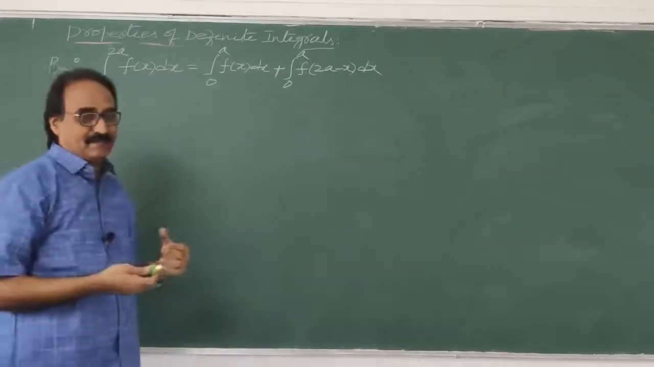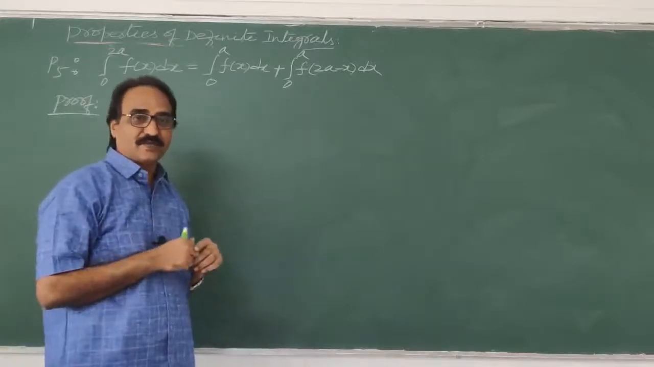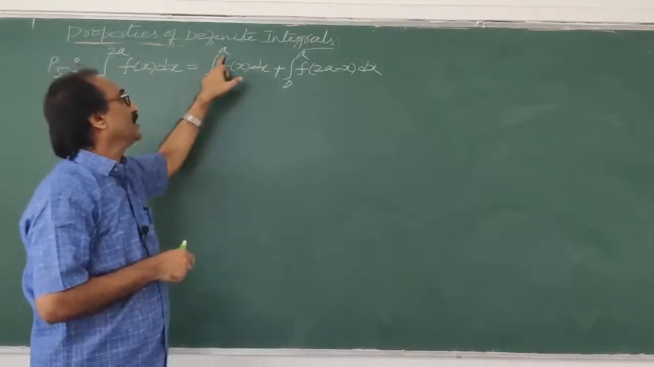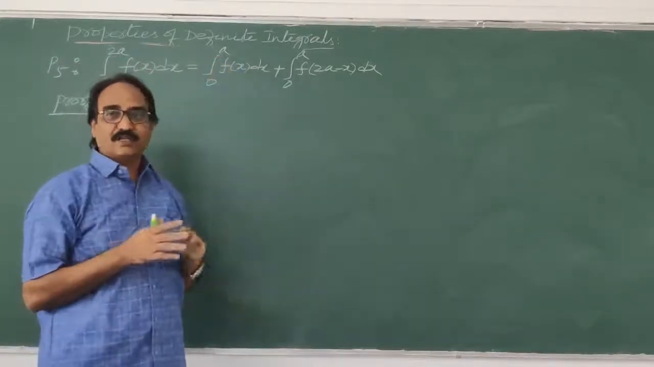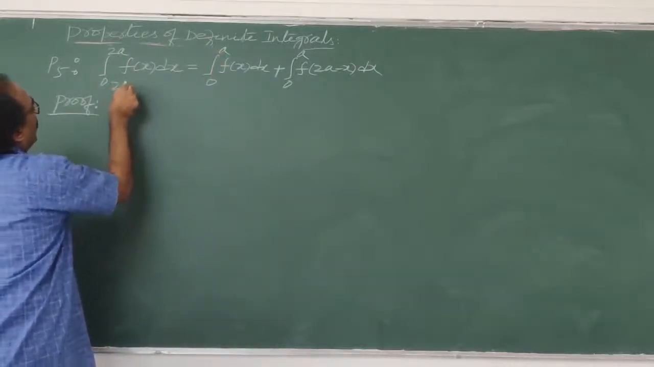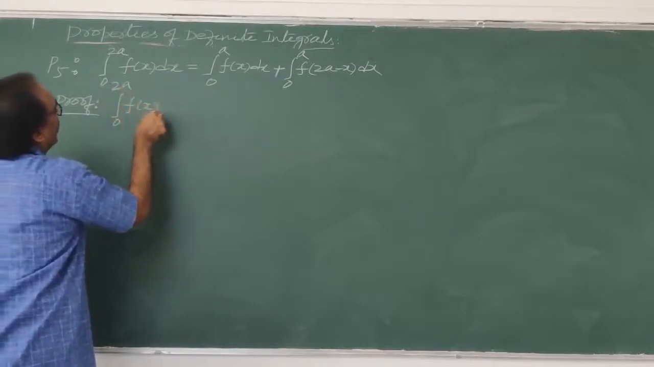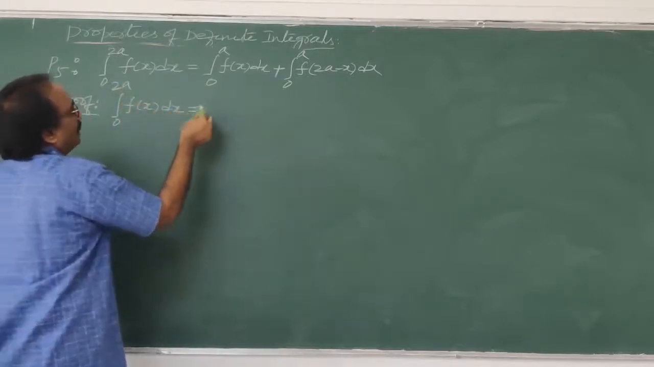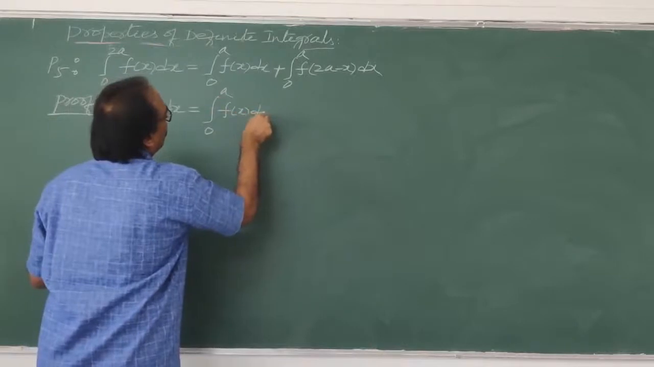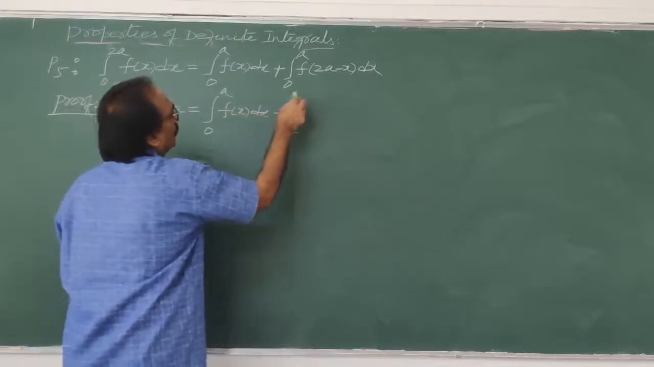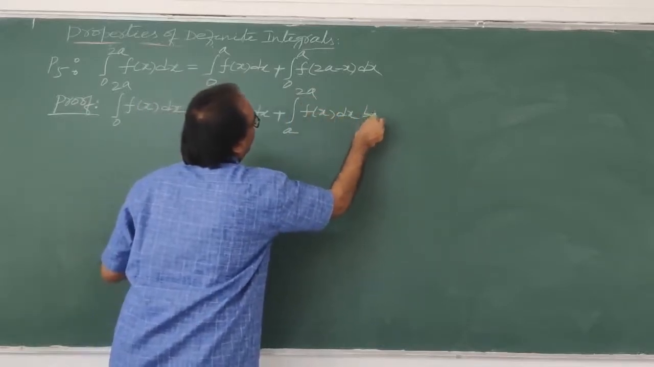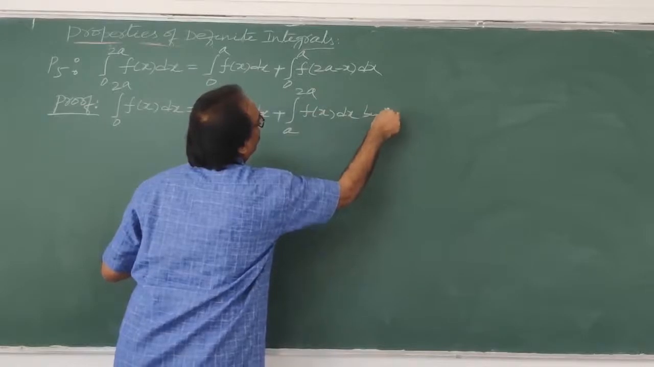How to proceed further in the theorem? How to remember? Here how much is there? 2a. But here how much is there? a. So immediately we remember that integral 0 to 2a f of x dx can be written as integral 0 to a f of x dx plus integral a to 2a f of x dx. Correct or not? How? By property 2, P2.